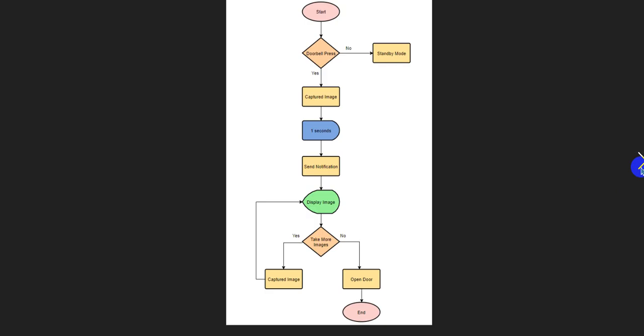Now, this is the flow chart of the whole system for the smart doorbell. Here you can see if the doorbell is pressed, then it captures the image after a 1 second delay, and then the notification will be sent and the image will be displayed. And if the user wants to take more photos, he or she can capture more photos, and finally he or she can open the door if he wants. This is the flow chart you can see.